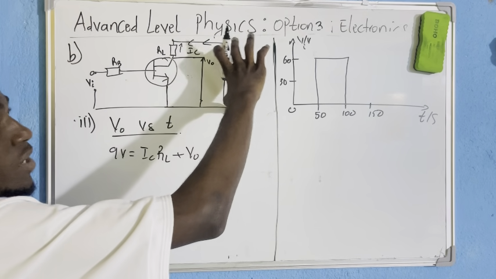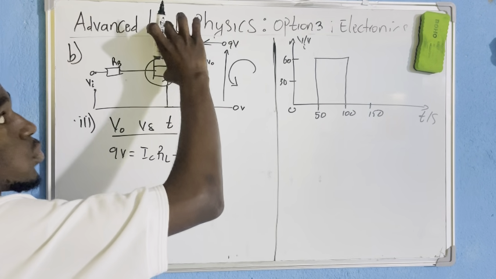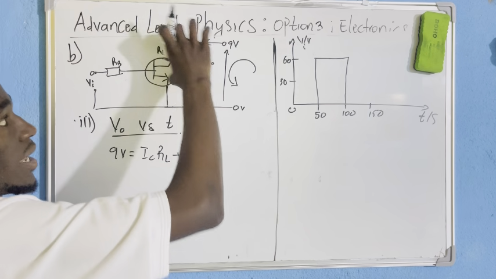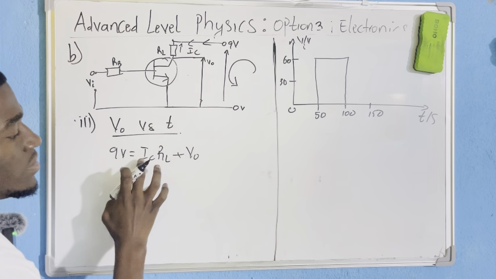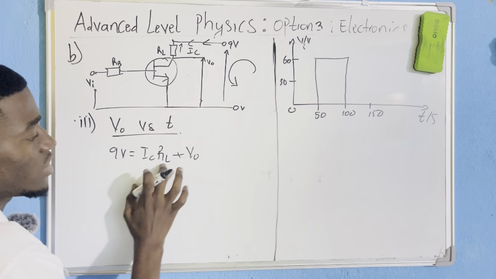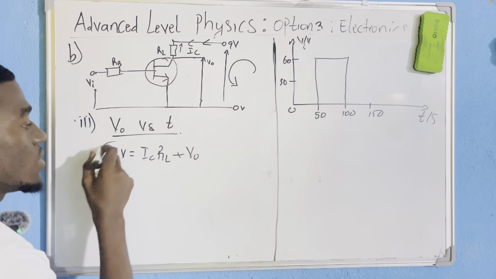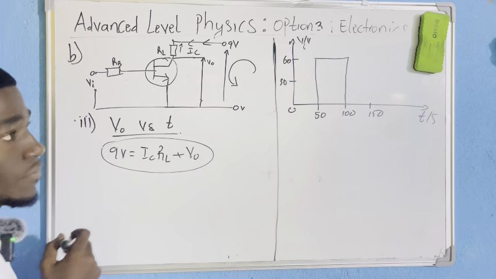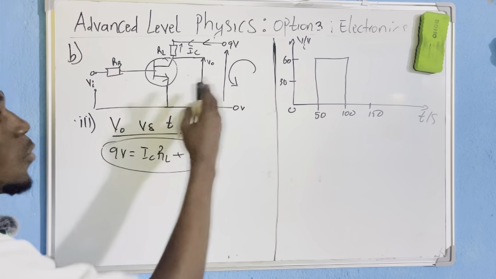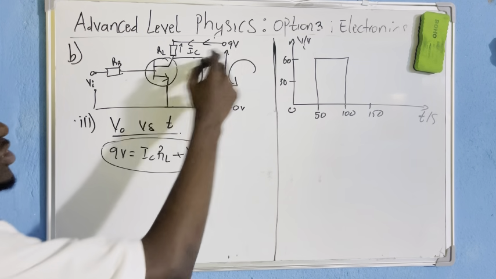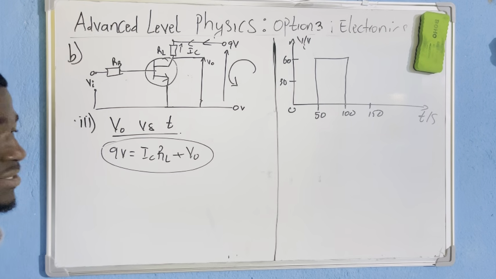Or you can understand it like that. The 9 volts here is a supplier. It is supplying to these two components, RL and V0. So the 9 volts will be divided between the voltage across the load and the output voltage. Now this is the equation. This is the output equation of the transistor when you apply Kirchhoff at the output.